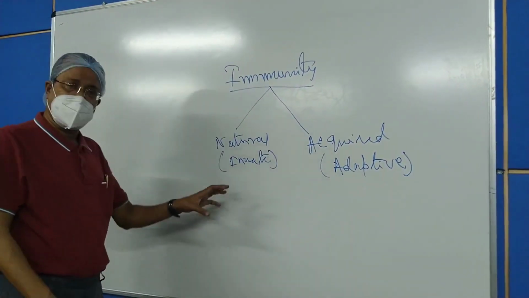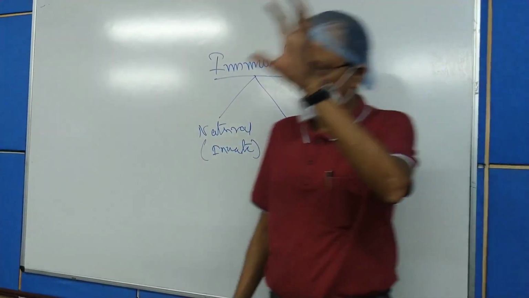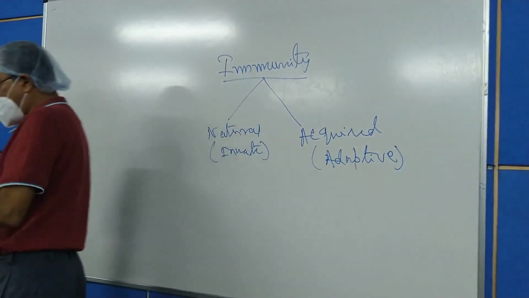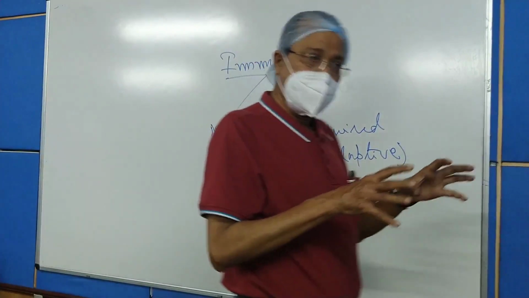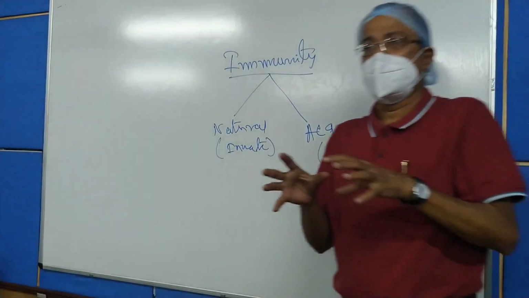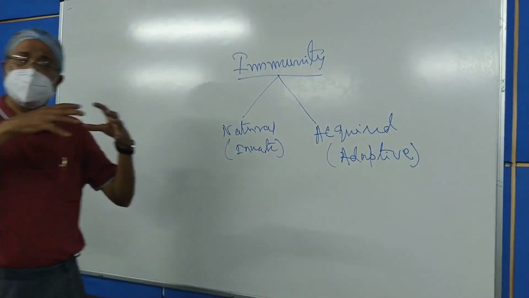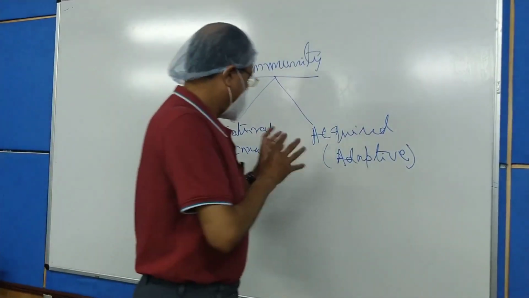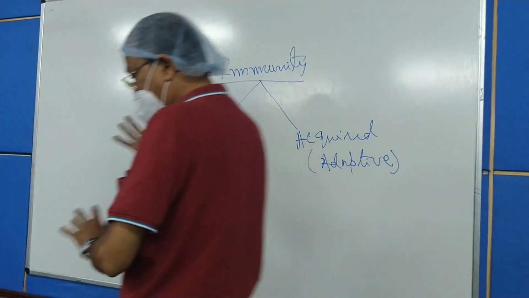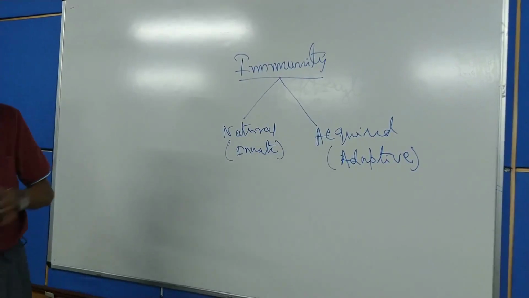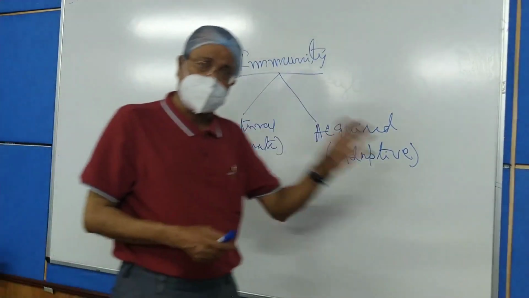What is natural or innate? It is present since our birth. We get it from our mother, and that protects us, or that protects the baby initially when the baby is exposed to this world full of microbial agents. And this innate immunity can be of different types. So innate means present since birth or inborn immunity.